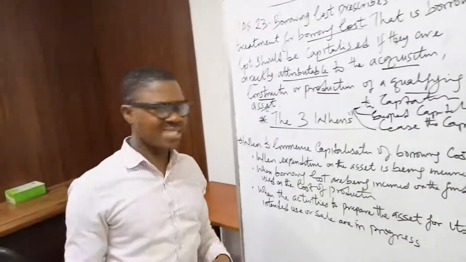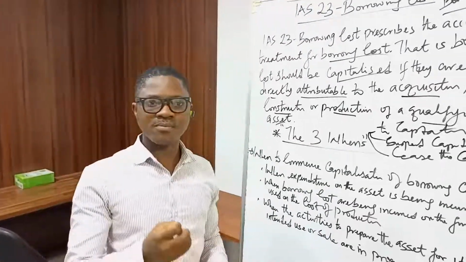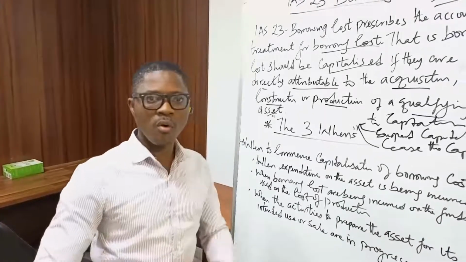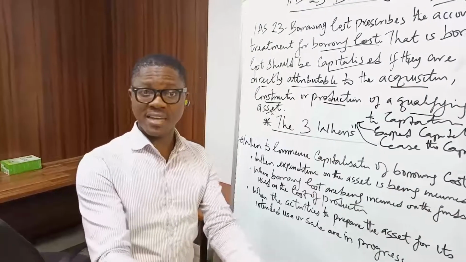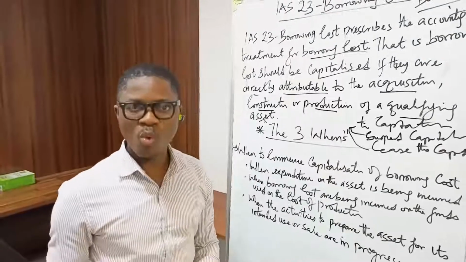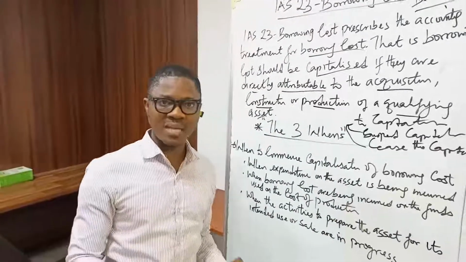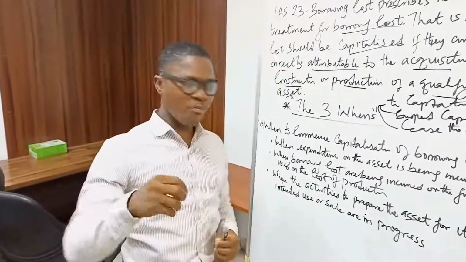We are saying that the first one is when to commence, meaning that the fact that a particular fund was borrowed or is borrowed and it is attributable to acquisition, construction or production of a qualifying asset doesn't mean that once it is borrowed we just capitalize. No, there are conditions that it must meet before it can be capitalized, and this is the first: when to commence capitalization of borrowing cost.